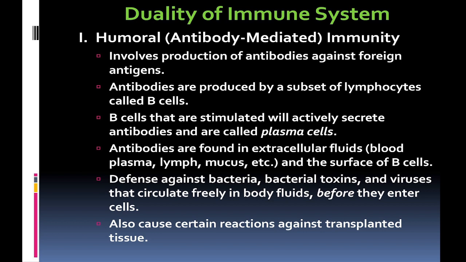Antibodies are found in extracellular fluid, for example blood plasma, lymph, mucus, etc., and on the surface of B cells. It defends against bacteria, bacterial toxins, and viruses that circulate freely in body fluid before they enter the cell. It also causes certain reactions against a transplanted tissue.